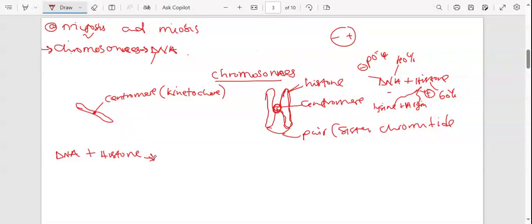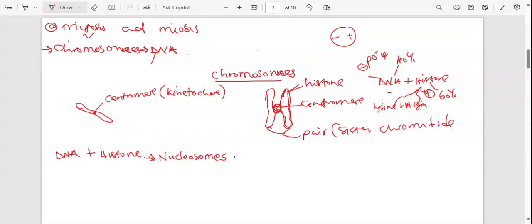So we are reacting DNA, which is negatively charged, with the histone, which contains lysine and arginine, to form a nucleosome. So what is formed is what we call a nucleosome.